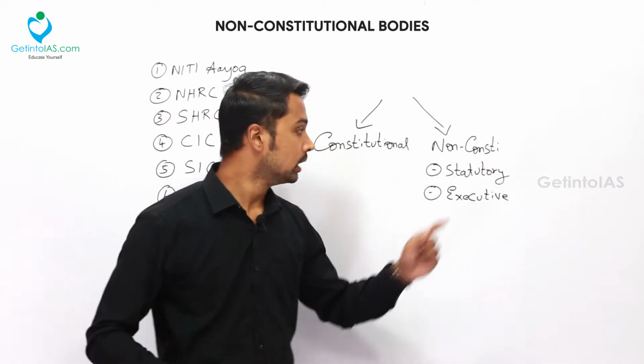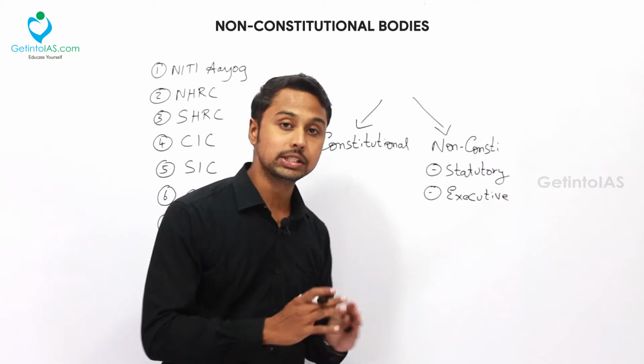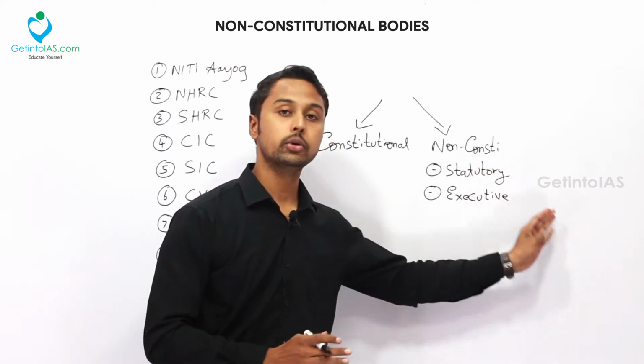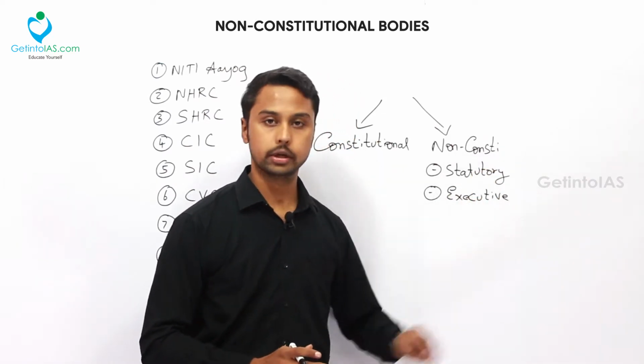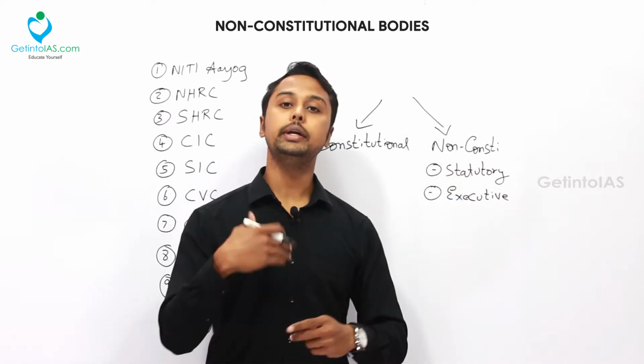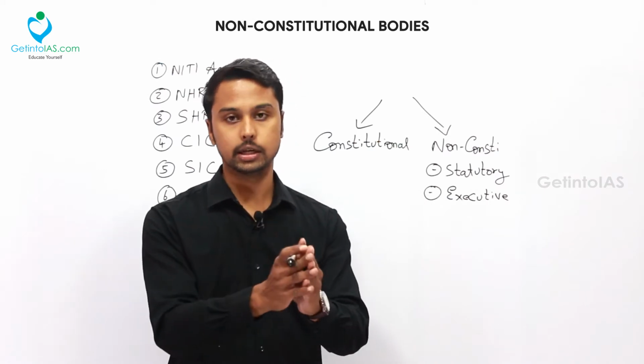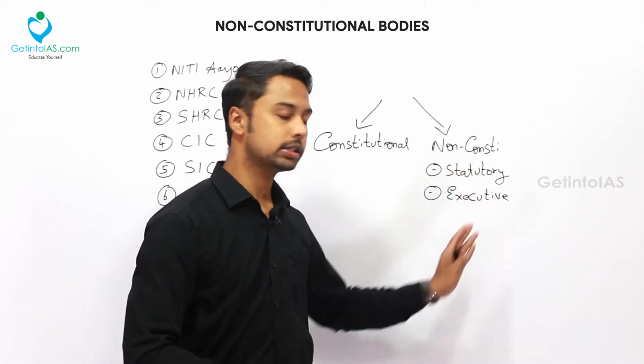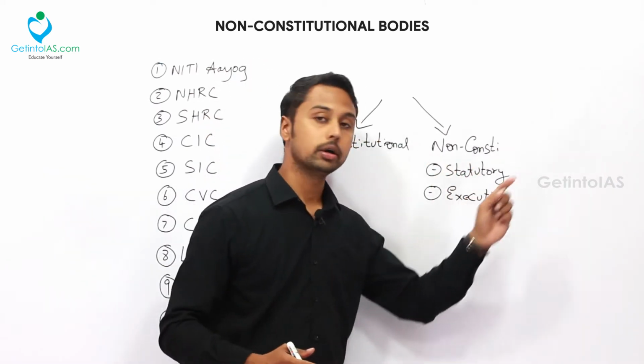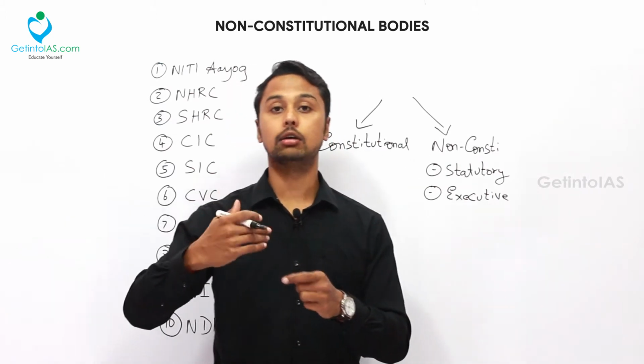So as I said already, there are two types, statutory and executive. Statutory bodies and executive bodies, otherwise known as the non-statutory bodies also. So what is a statutory body? A statutory body is a body which is not present in the constitution. That is clear. How does this differ? Statutory bodies will always have the backing of a law.